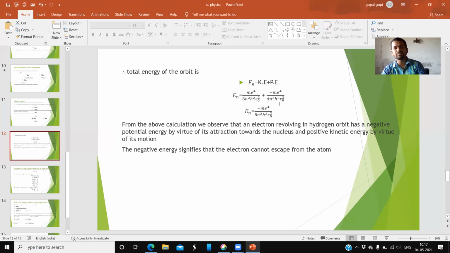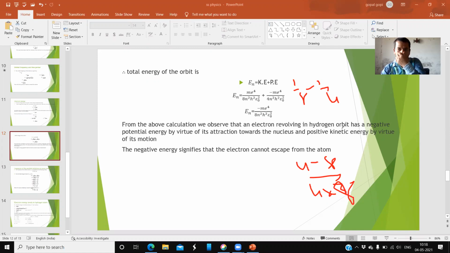So does 1 by 8 minus 1 by 4 become 1 by 8? What? 1 by 8 minus 1 by 4 is 1 by 8 only? If you take the LCM, see, 4 minus 8 by 4 into 8. Multiply this value here and multiply this value here.